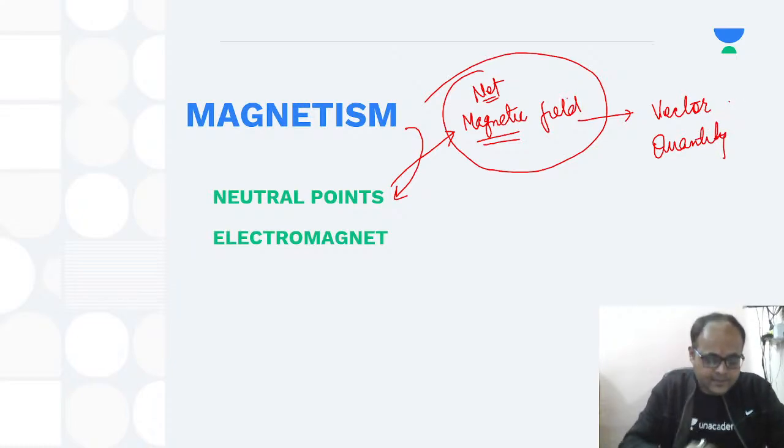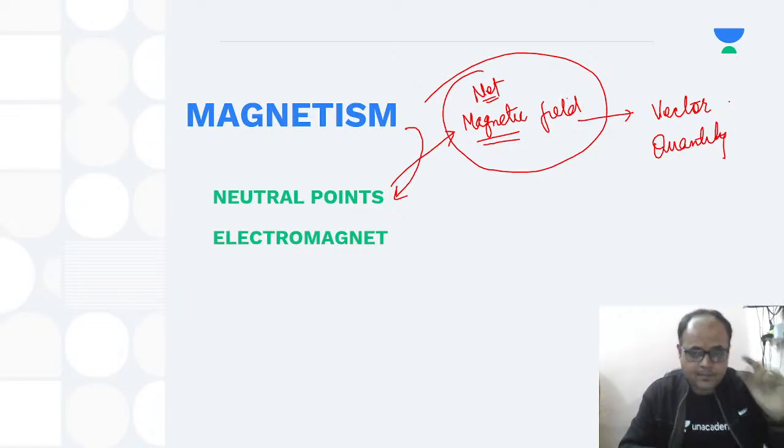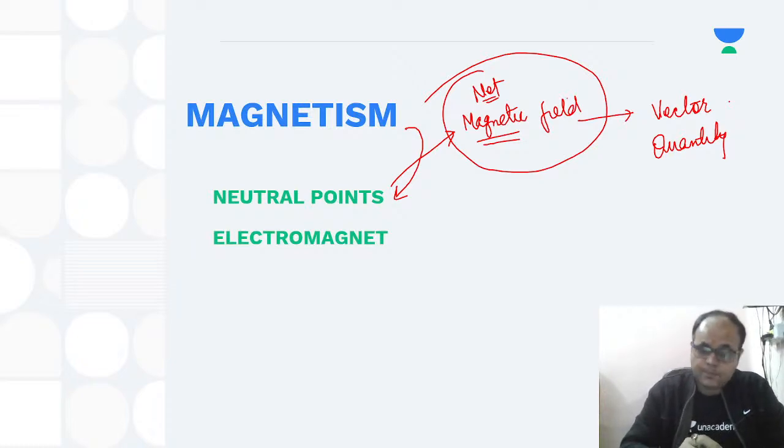Now can anyone tell me in the chat box what is a vector quantity? Come on, I know all of you know this. You're grown-ups, you're in class 9th, you have studied this in term 1 as well. Can anyone quickly tell me in the chat box what is a vector quantity? Come on, I know you know this. What is a vector quantity?